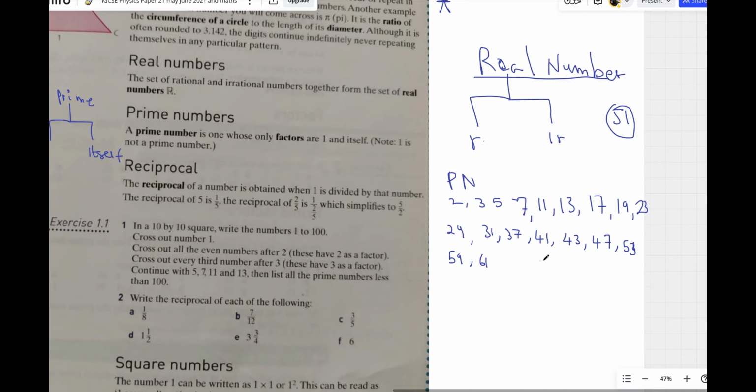So I think we should be able to complete it to 100. We should write the prime numbers on our own from 1 to 100. In most tests, they ask you to write prime numbers from 1 to 100.